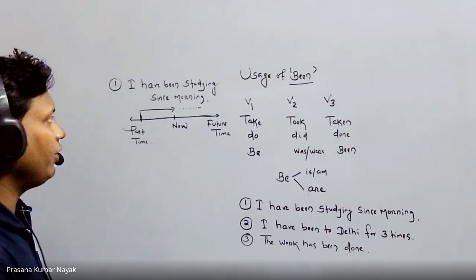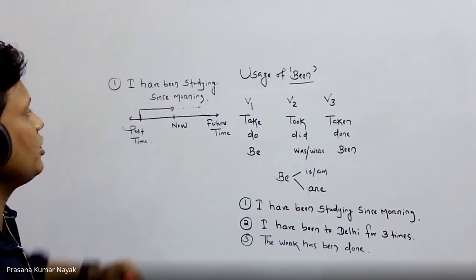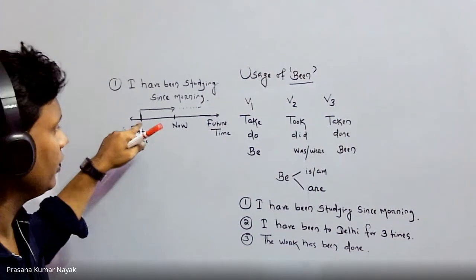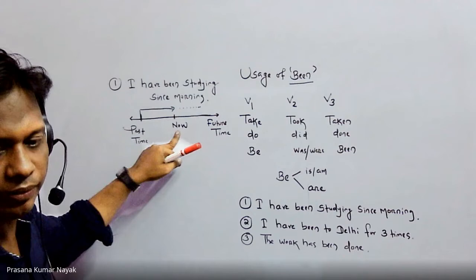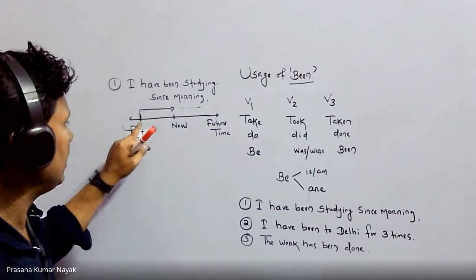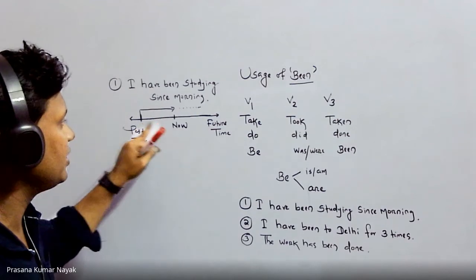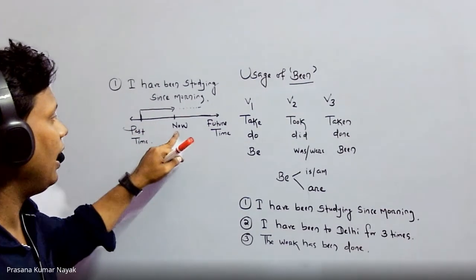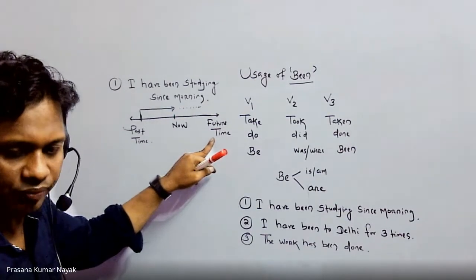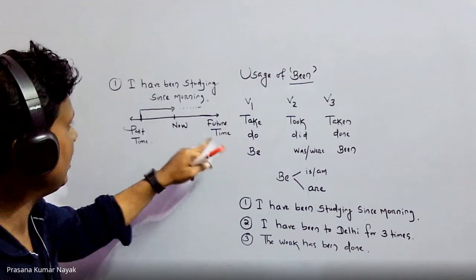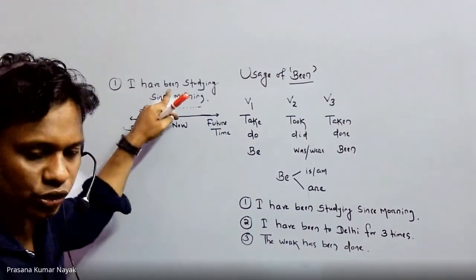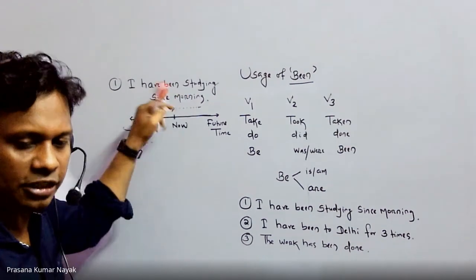Whenever I say I have been studying since morning, suppose this is morning, let it be 10 a.m. That means the action started in the past, it is continuing right now, and it will continue for some more time in the future. There is a possibility. Can you understand? I have been studying since morning. So here been is used because it is a part of the structure.